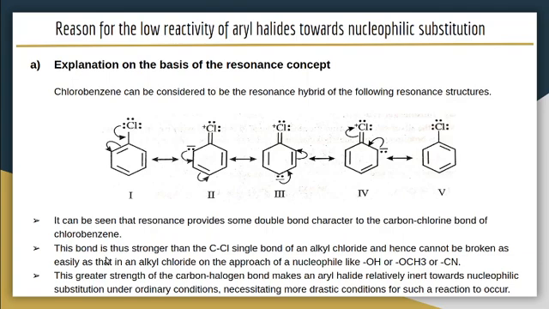This bond is stronger than the C-Cl single bond of an alkyl chloride and hence cannot be broken as easily as that in an alkyl chloride on the approach of a nucleophile like OH minus, OCH3 minus and CN minus. So because of the presence of this double bond, chlorobenzene usually does not undergo nucleophilic substitution, because this is stronger than the alkyl chloride single bond. So the possibility for nucleophilic substitution is very less due to the presence of this double bond.